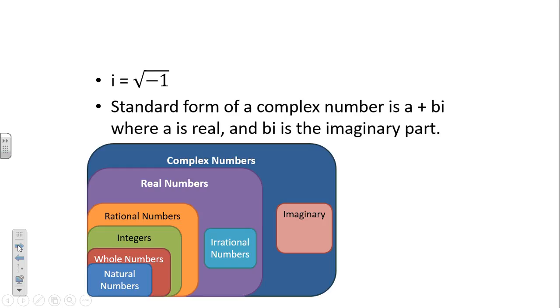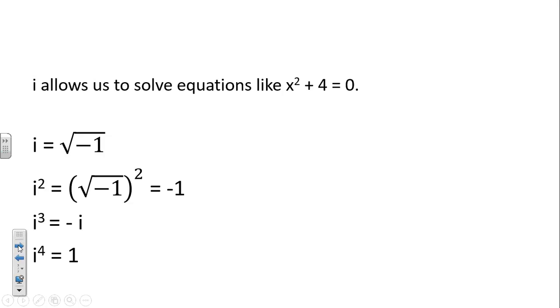All right, so i helps us solve equations like x squared plus 4 equals 0. x squared minus 4 equals 0 is easy. We could factor that into x plus 2, x minus 2, the difference of squares. But when we have x squared plus 4 equals 0, we run into a problem. So we have to remember that i stands for that square root of -1. So every time we get a square root with a negative in it, we pull that square root of -1 out, call it i, and then deal with what else was inside of that radical.